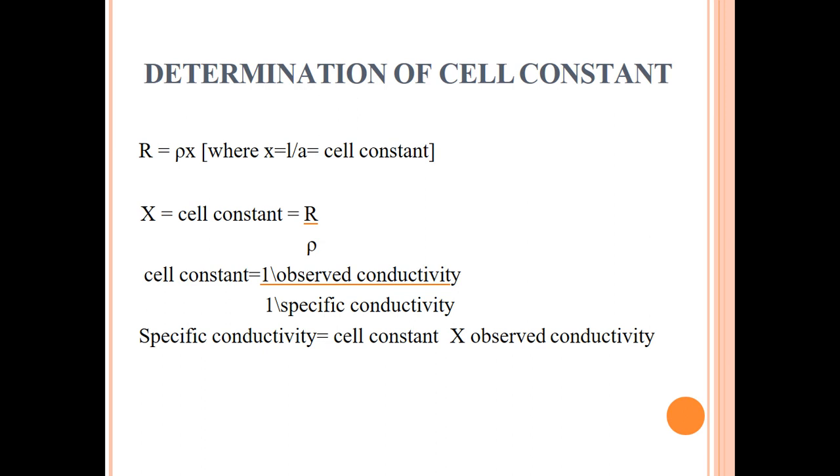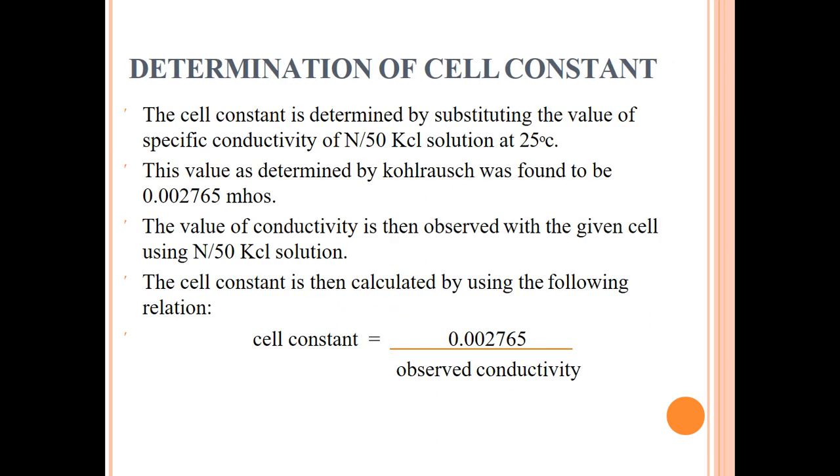So we can say that cell constant is equal to 1 over observed conductivity over 1 over specific conductivity. So specific conductivity is equal to cell constant into observed conductivity. This way we can find out the specific conductivity.